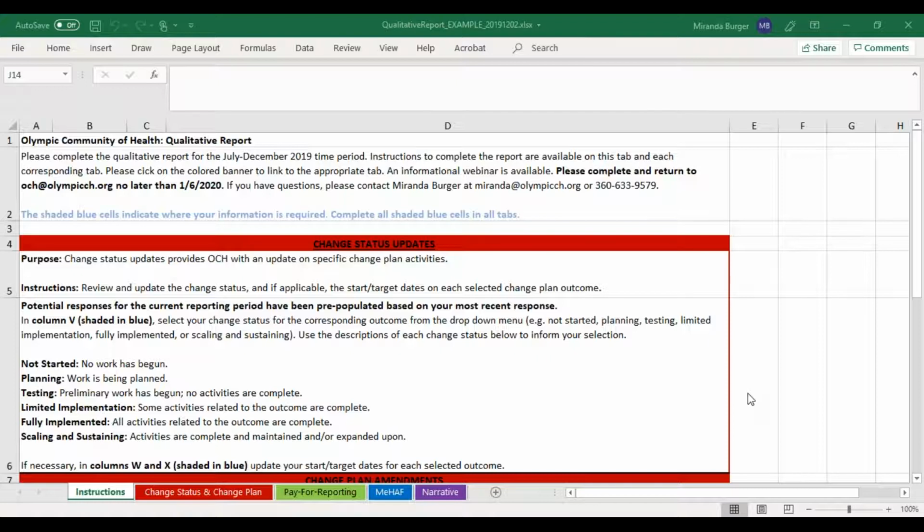So the purpose of today is to walk you through and familiarize you with this new Excel file template and answer any frequently asked questions that may come up. If after viewing this webinar and the instructions you still have questions, please feel free to contact me at miranda@olympichorg or by my cell phone at 360-633-9579.